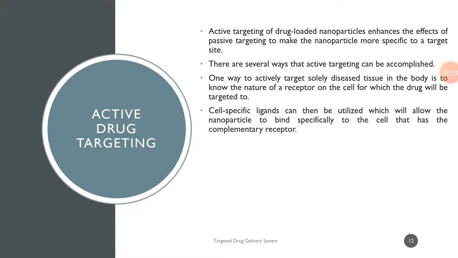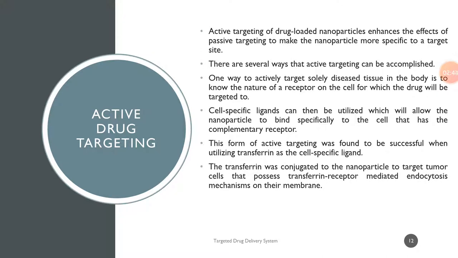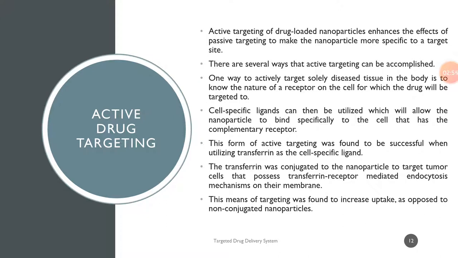Cell-specific ligands can then be utilized, which will allow the nanoparticles to bind specifically to the cell that has the complementary receptor. This form of active targeting was found to be successful when utilizing transferrin as the cell-specific ligand. The transferrin was conjugated to the nanoparticle to target tumor cells that possess a transferrin receptor-mediated endocytosis mechanism on their membrane. This means of targeting was found to increase the uptake as opposed to non-conjugated nanoparticles.